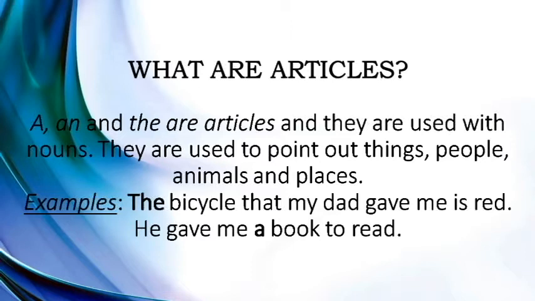For example, the bicycle that my dad gave me is red. Here I use the because I want to specify that bicycle which was gifted to me by my dad and which was red in color. The next one is, he gave me a book to read. Here also I am not specifying it too deeply, but it is yet specified. So there is a book which is given to me by someone.